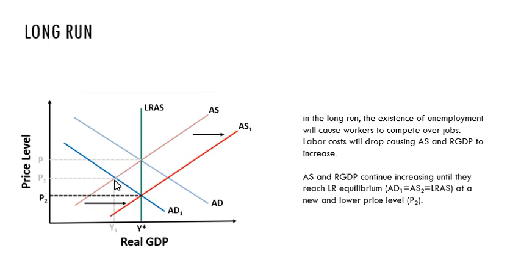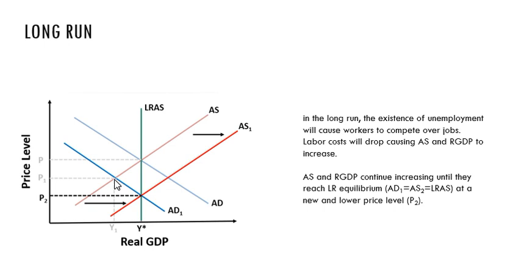Okay, so now there's going to be, because we're producing less, real GDP has declined, there's going to be more unemployment. Okay, so if there's more unemployment, workers are going to be willing to accept lower wage jobs or accept lower wages in general, and they're going to compete over jobs. Okay, so that makes labor costs for the firms fall.